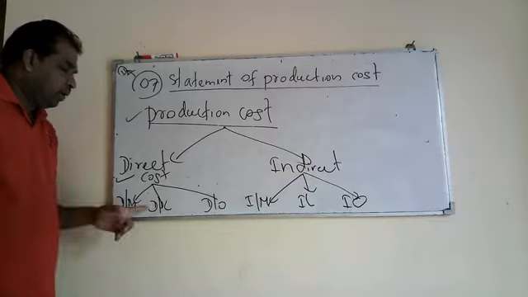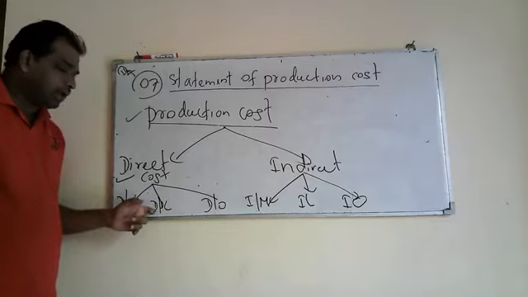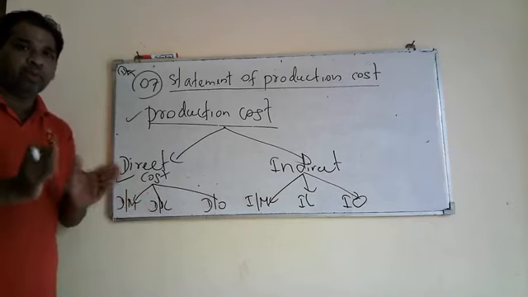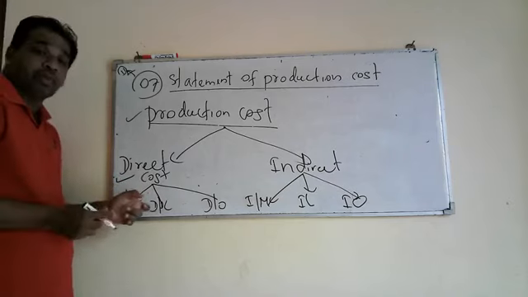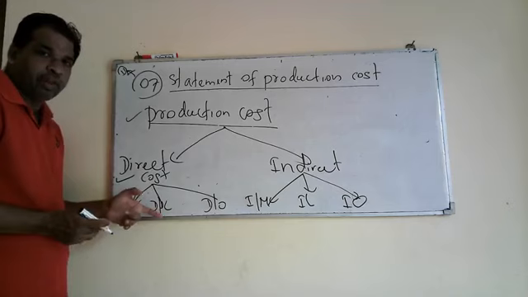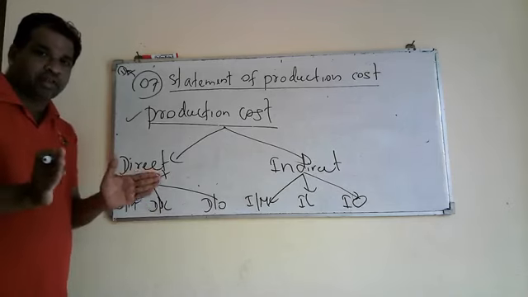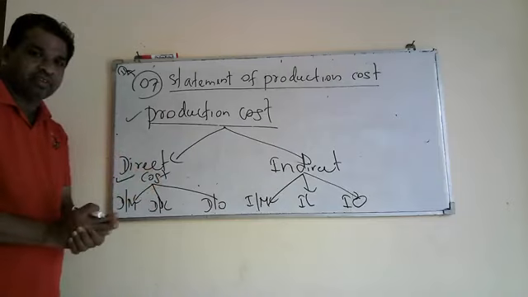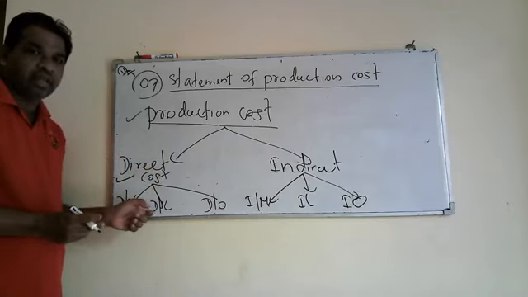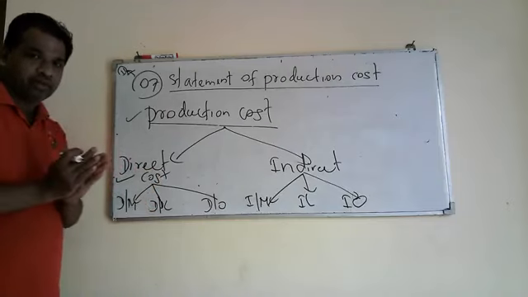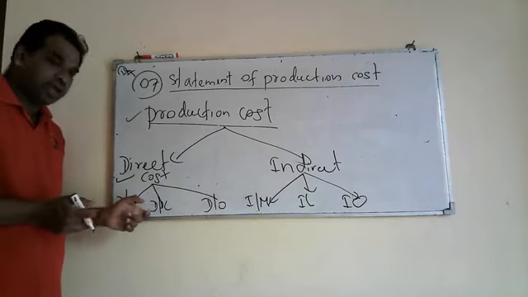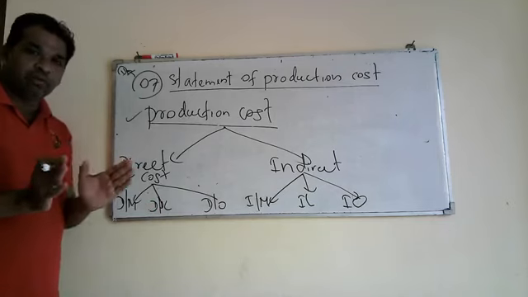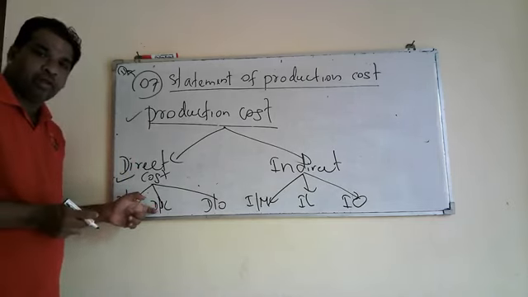What is direct labor? Direct labor is the payments made to employees who are directly involved in the production process. In a garment factory, machine operators are directly involved in the production process, so they are paid salaries and wages. That cost is directly attributable to the product. So the payments made to employees who are directly involved in the production process is called direct labor cost.